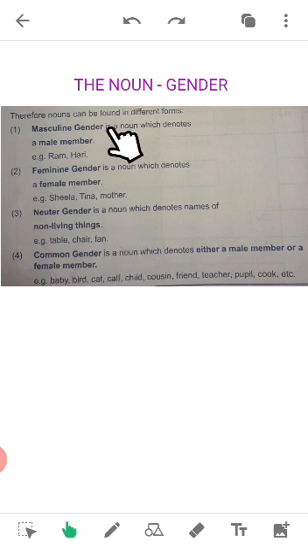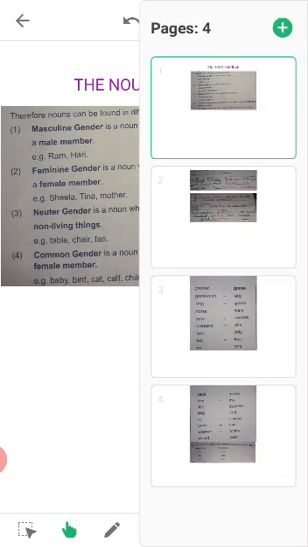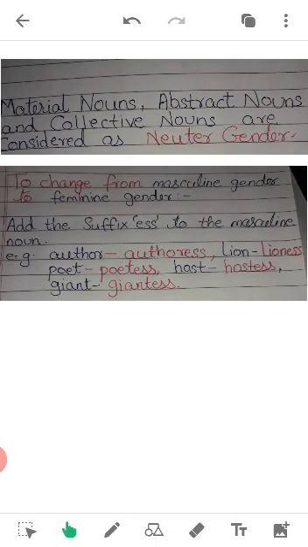I hope you understood this: feminine, masculine, neuter, and common, children. Now we move to next. Next, material noun, abstract noun, and collective nouns are considered as neuter gender. In the previous video, I have explained what is material noun, abstract noun, and collective noun. I'll repeat a little once more.